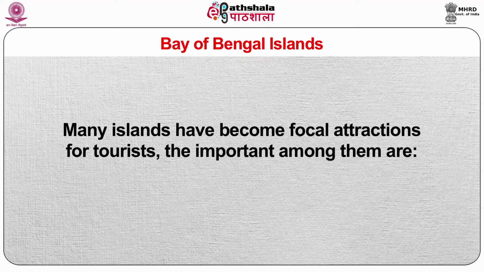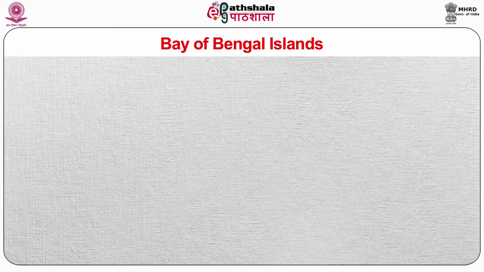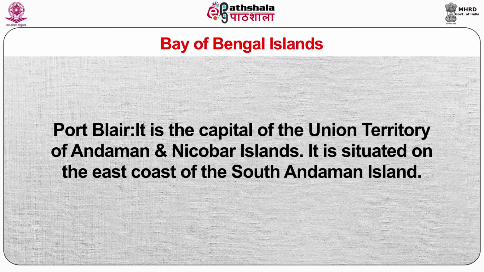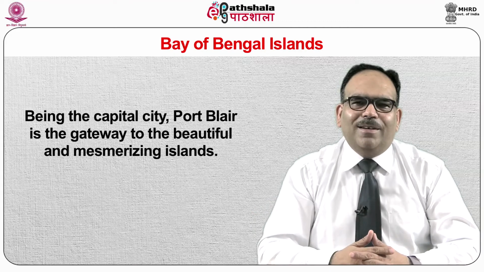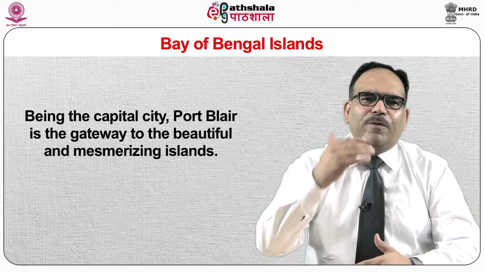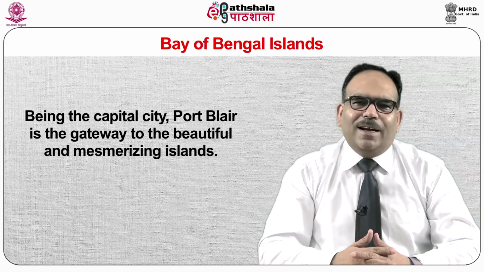The important among them is Port Blair. It is the capital of the Union Territory of Andaman and Nicobar Islands. It is situated on the east coast of South Andaman Island. Being the capital city, Port Blair is the gateway to the beautiful and mesmerizing islands.